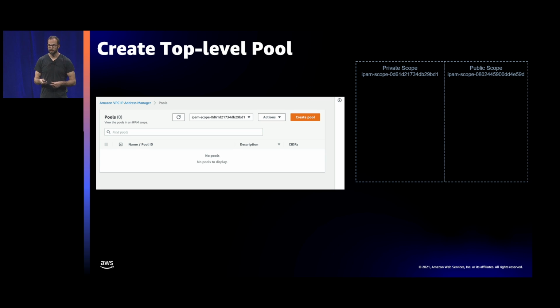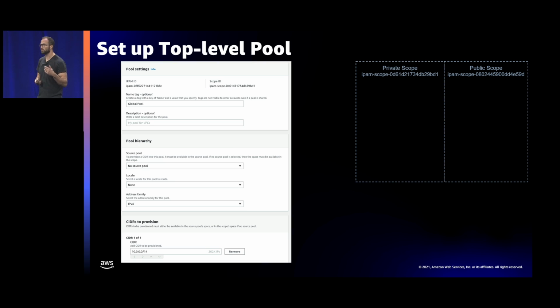Once you have IPAM ready, you can start creating your pools. Let's start with creating a private pool. We need to make sure that we are in the private scope because we will be creating a private pool, so make sure you select the right scope from the dropdown and then create a pool. Because this is our top-level pool, our first pool, we don't have any other pool to select from. We just specify what address space we're interested in. In this case, it's private, so it will be IPv4. We don't have a region that we're assigning it to. Then we decide on what address block we want to allocate to our top-level pool, and in the future, we can keep expanding those ranges. In the example, I'm just going to use a single /14.